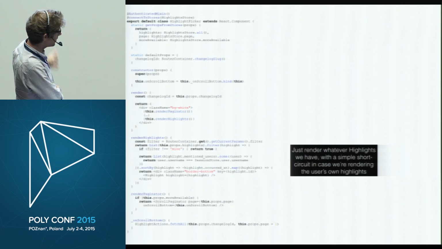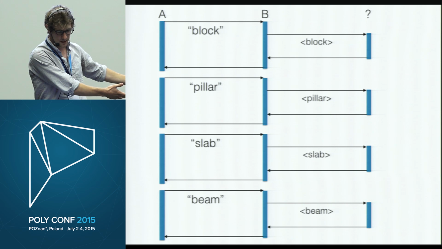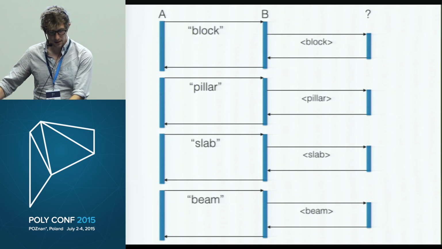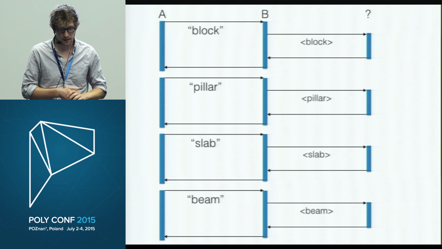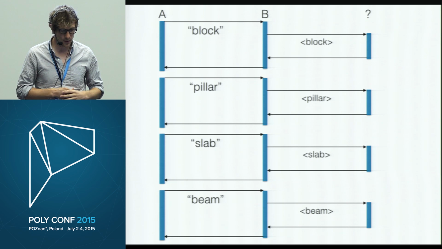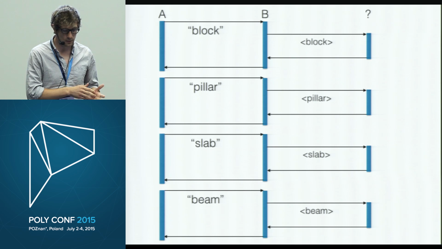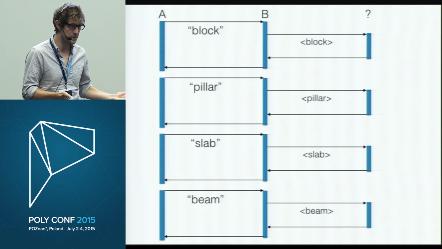So we get back to our builders, A and B, where we have A, the client side of our application, talking to B, which we can think of as the server, who goes and retrieves this data. So we can make the obvious point here that A's internal processes that prompt him to call out block or slab have little bearing on B's internal processes that help him match A's command with the requested material.